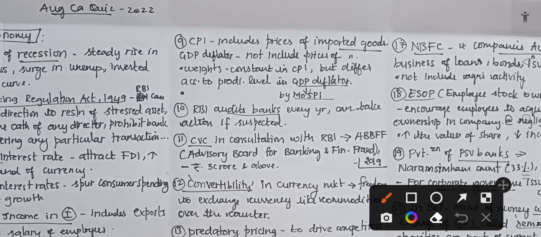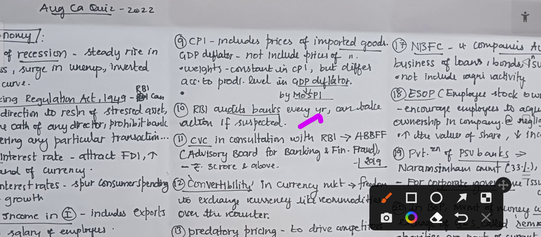And the next one is that RBI audits every bank every year, and it can take action if some bank is suspected of some dysfunction, it can suspend them.